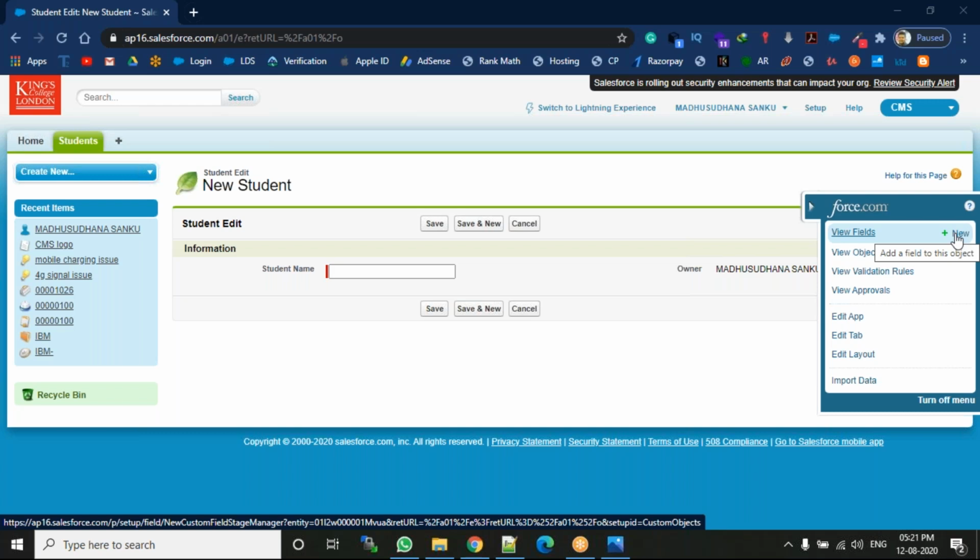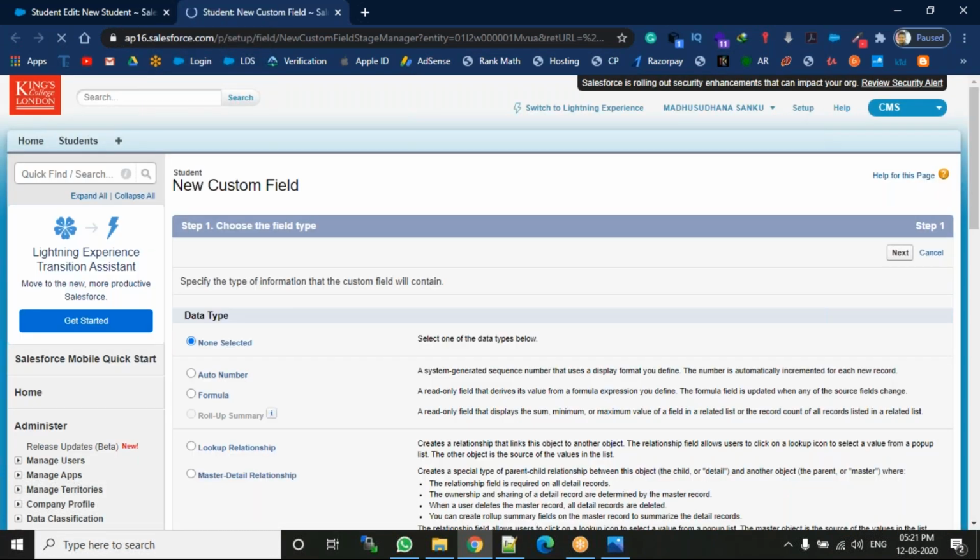If you want to create any new field in the student object, obviously you have to click here plus New. When you click plus New, it redirects to the data types we are having. If you want to create any field, obviously we have to use a data type. See, we are having different types of data types.